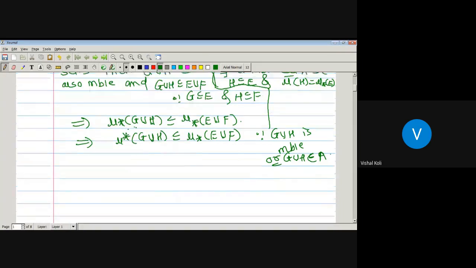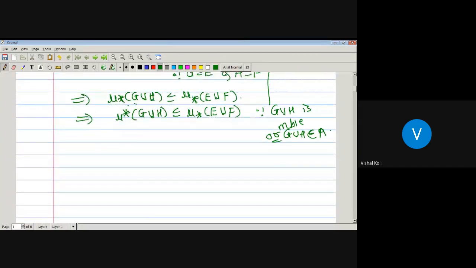Now, the outer measure of G union H is less than or equal to the inner measure of E union F. But in the last lecture we proved a result: if mu is a measure on an algebra curly A and mu star is the outer measure induced by mu, then mu bar is the measure obtained when we restrict the domain of the outer measure to the mu star measurable sets, so that mu star is nothing but mu bar.